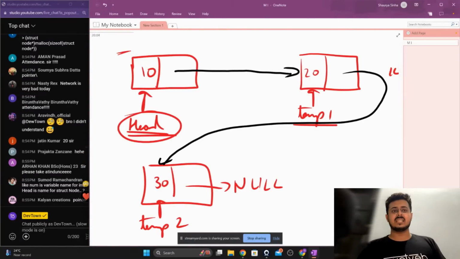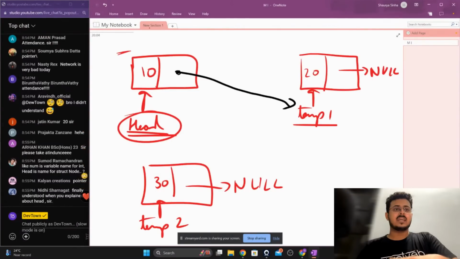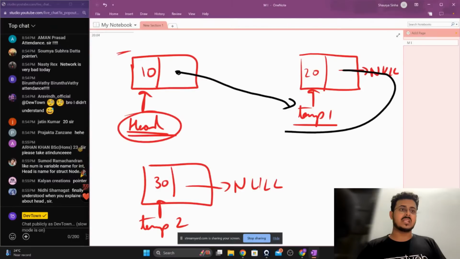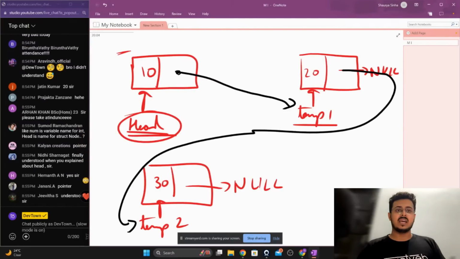To be very specific, this is going to be equal to this particular pointer, and this is going to be equal to this particular pointer, and so on and so forth. That is how you are able to create a linked list.